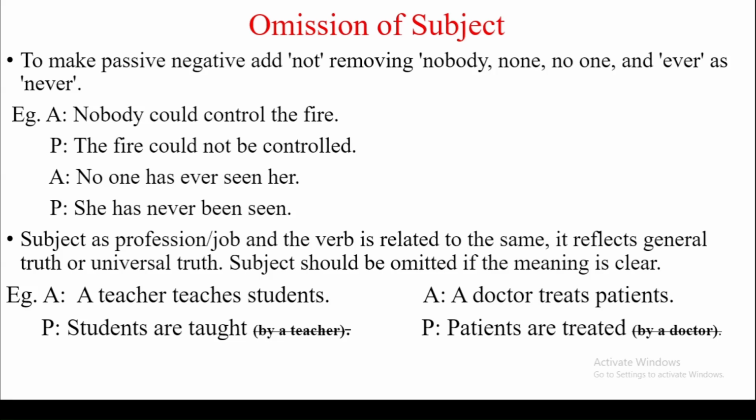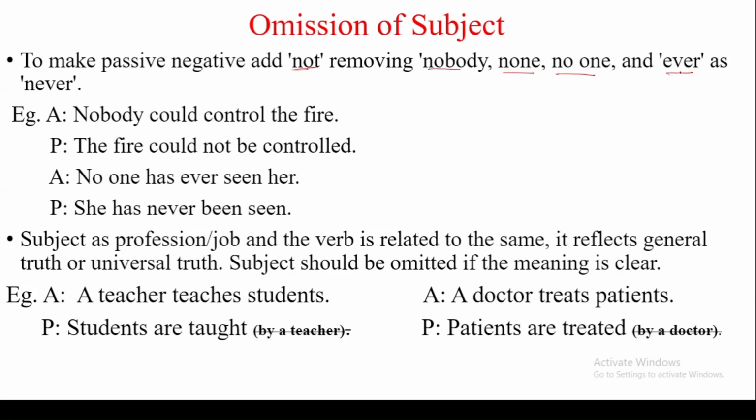Now, to make passive negative, add not, removing nobody, none, no one, and ever as never. If we have to make negative passive statement, we add not by removing nobody, none, no one.